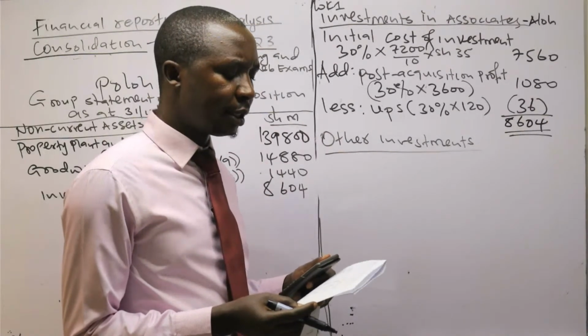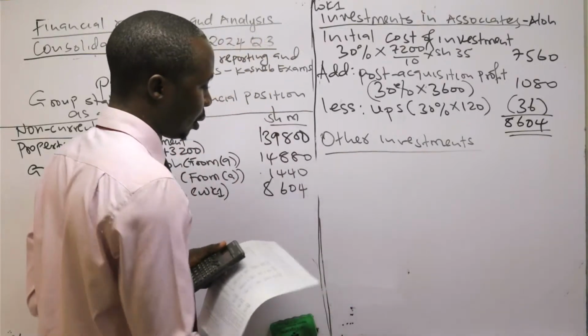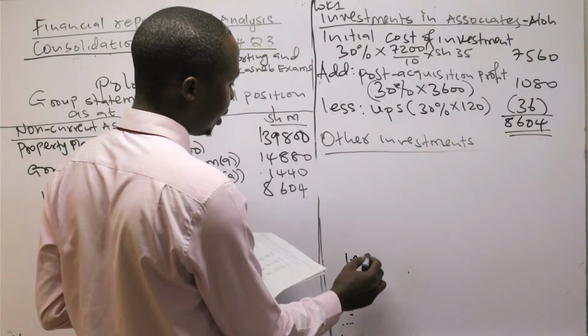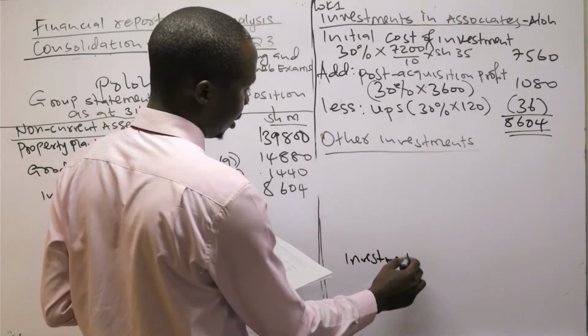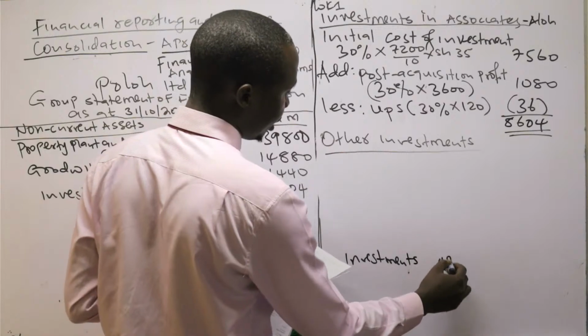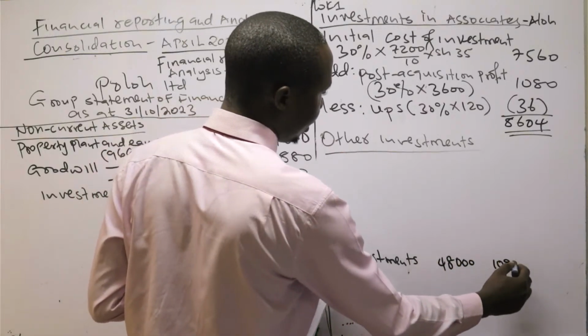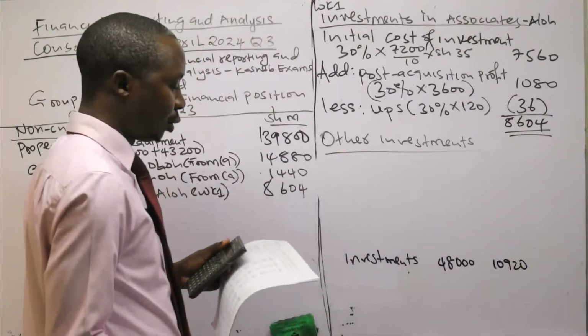But also the investment is given in the statement of financial position. If you look at the statement of financial position, you can see there is investment given. So investment, that is 48,000 and 10,920. So we need to do a comparison here.